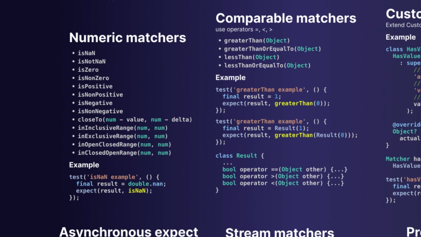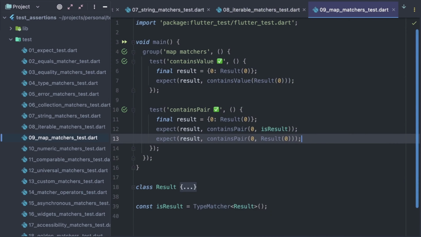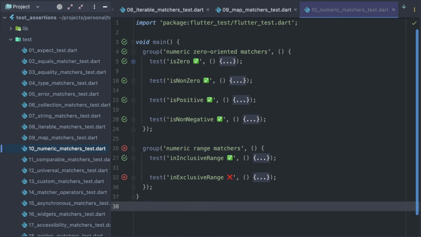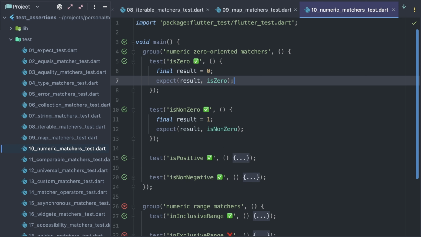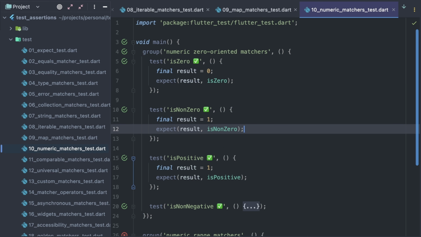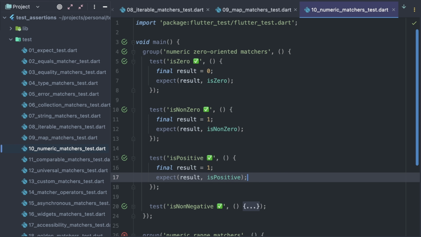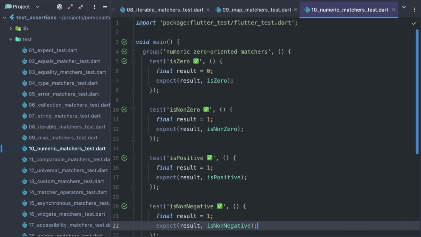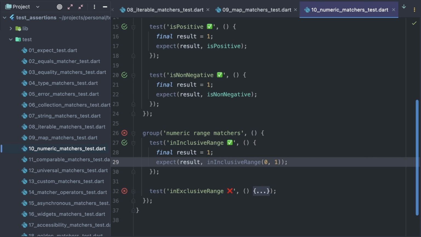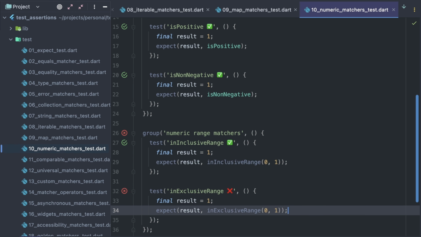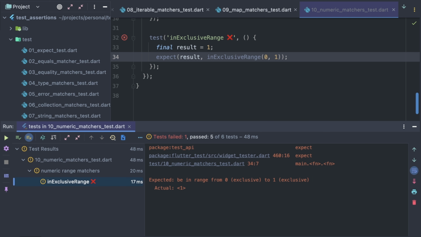Next up are numeric matchers. The first group is zero-oriented matchers. isZero, isNonZero, isPositive, isNonPositive, isNegative, isNonNegative matchers all check how the actual value is related to zero. inInclusiveRange and inExclusiveRange matchers check if the actual num value is in the range, inclusive or exclusive. So here 1 is at the edge of the range, but because it's exclusive, the test failed.